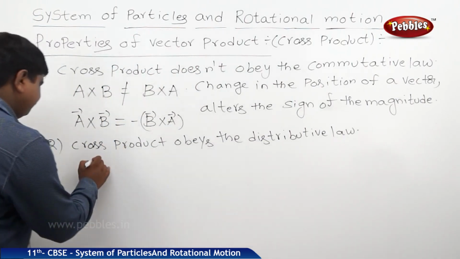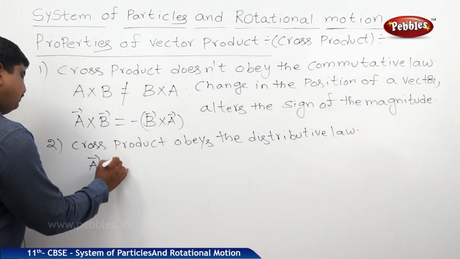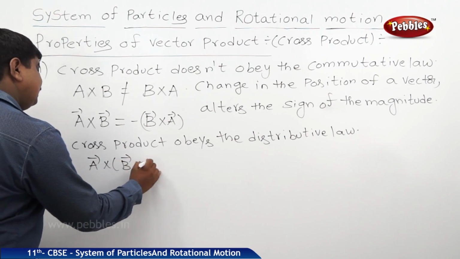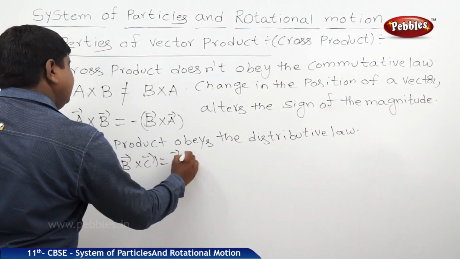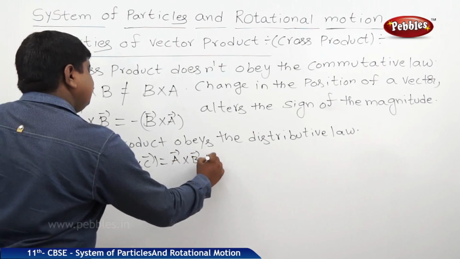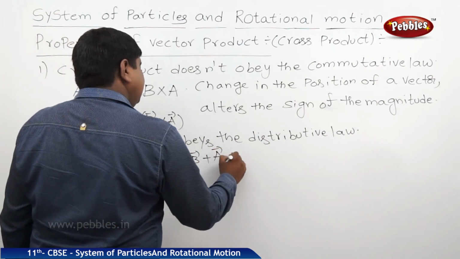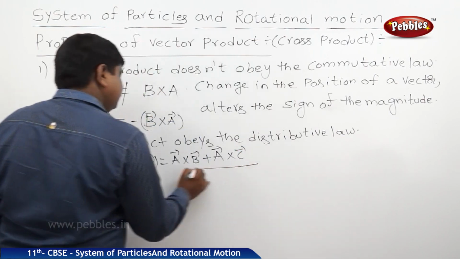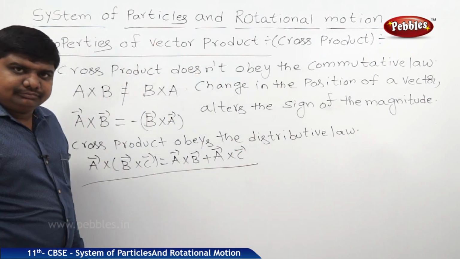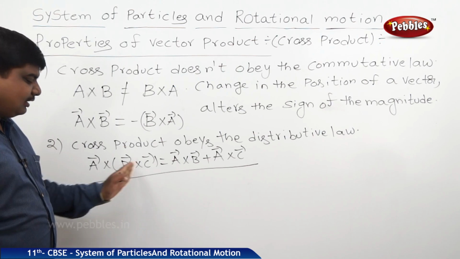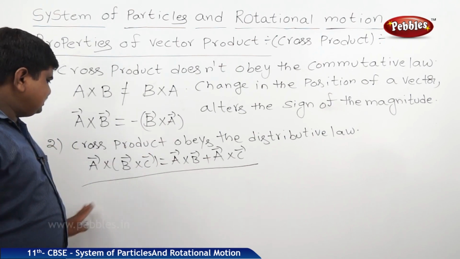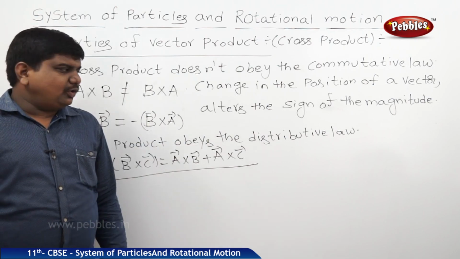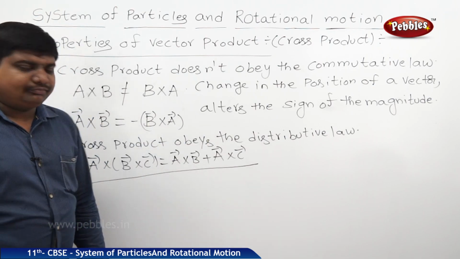That means A bar cross B bar plus C bar is equal to A bar cross B bar plus A bar cross C bar. As in the distribution of multiplication, A bar times B plus C is equal to A bar B plus A bar C. Likewise, we can assume the cross product obeys the distributive law.